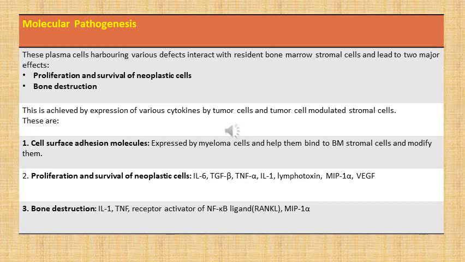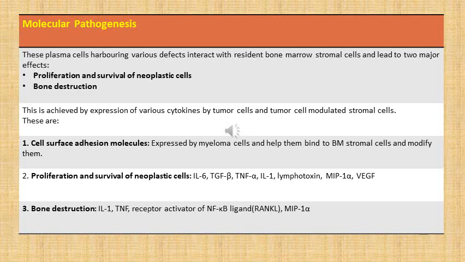Both these conditions are responsible for various biochemical and clinical alterations in patients with multiple myeloma. These two features are achieved by expression of various cytokines by tumor cells and by tumor cell modulated stromal cells. So what are these various cytokines?